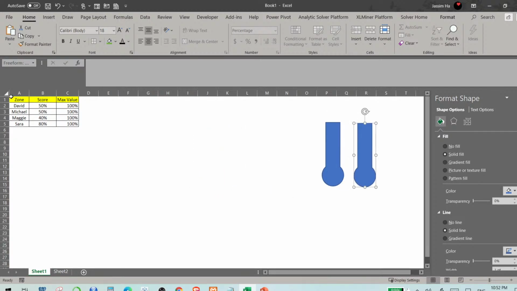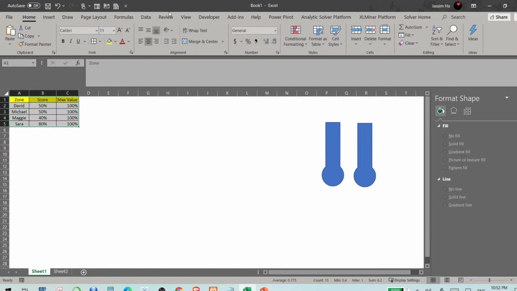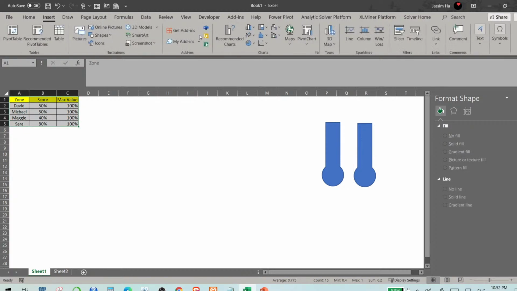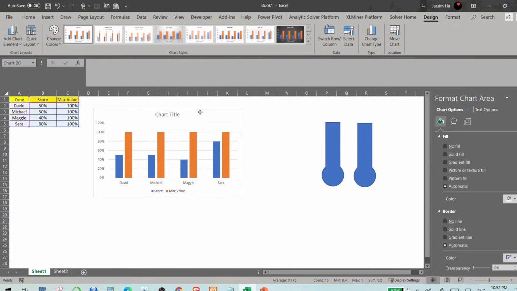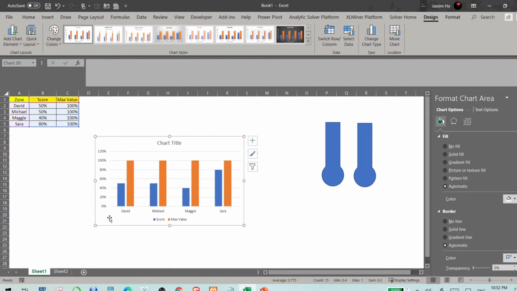And now I'm going to select this data, then go to Insert and click on my 2D column and create this 2D column chart. So you see here, this is the 2D column chart for 4 students, David, Michael, Maggie, and Sarah, and they have different scores.